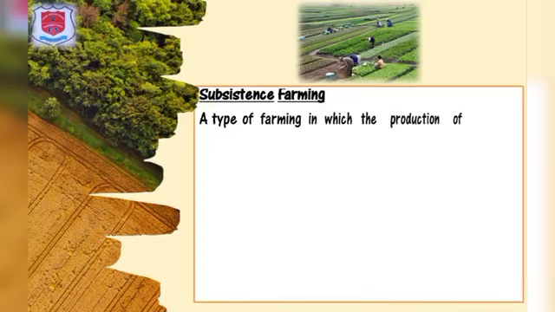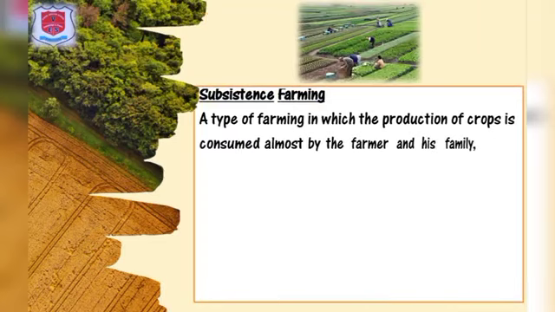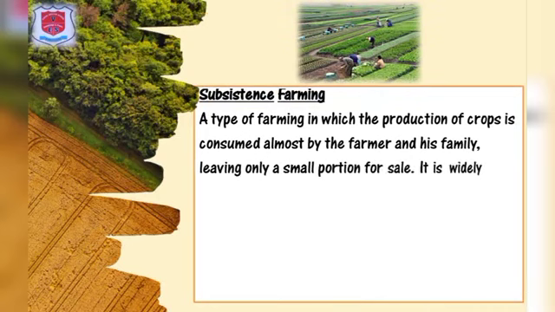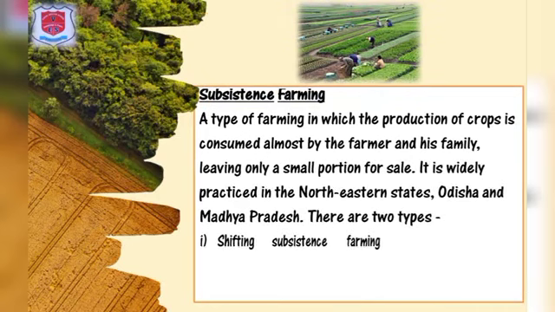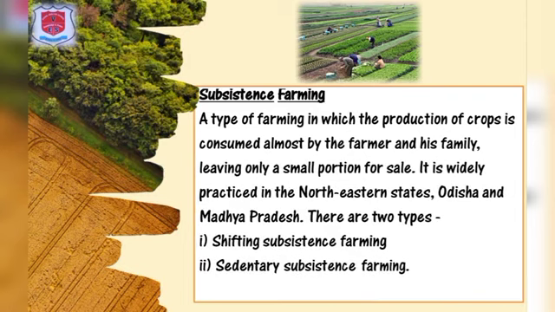Subsistence farming, a type of farming in which the production of crop is consumed almost by the farmer and his family, leaving only a small portion for sale. It is widely practiced in northeastern states, Odisha and Madhya Pradesh. Under subsistence farming, there are two types: shifting subsistence farming, sedentary subsistence farming.